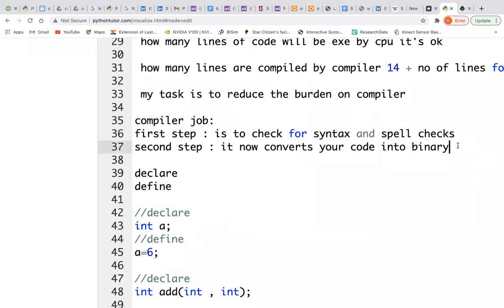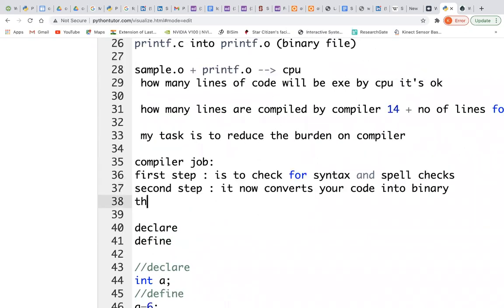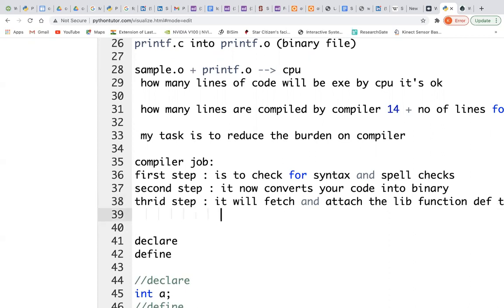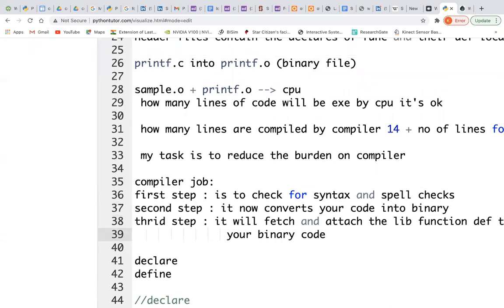So the third step the compiler will do is fetch and attach the library function definitions to your binary code. This is what happens as a third step.